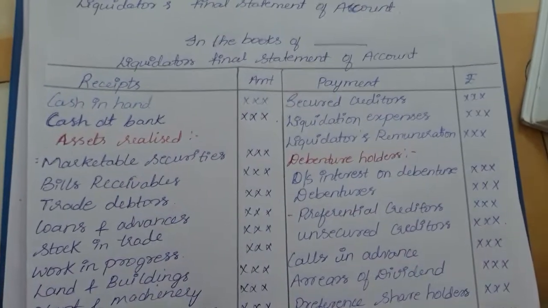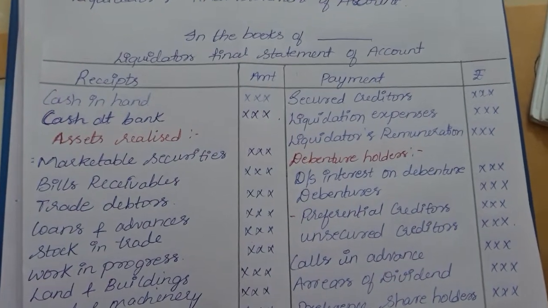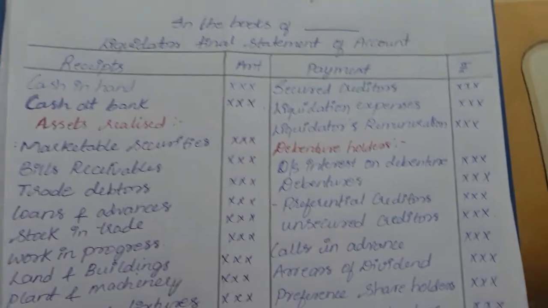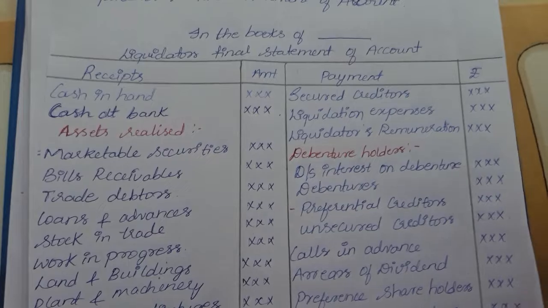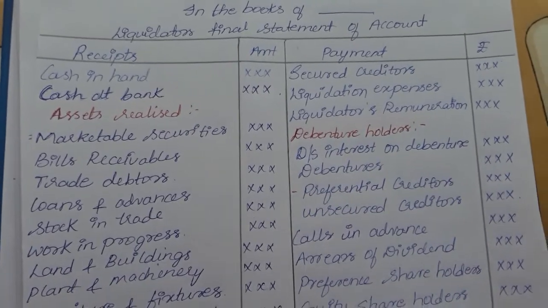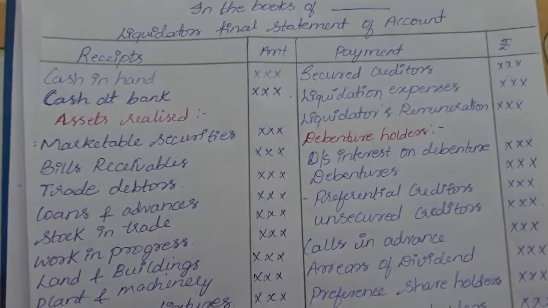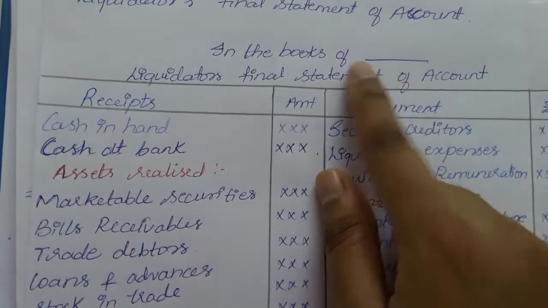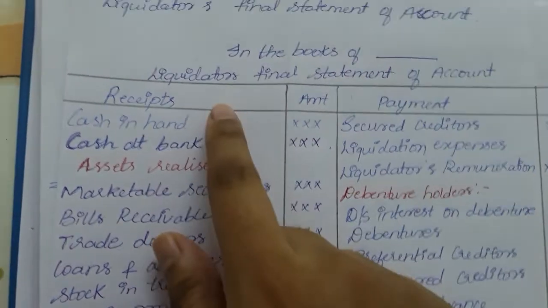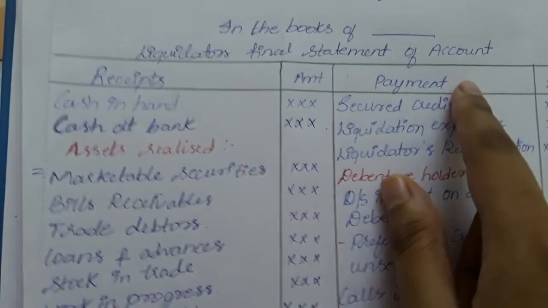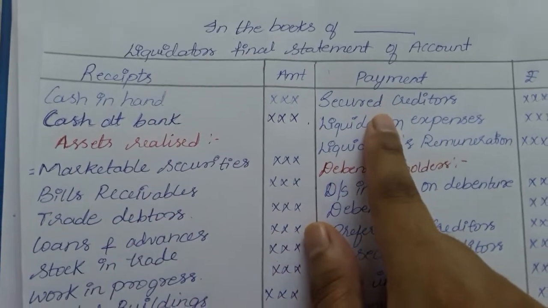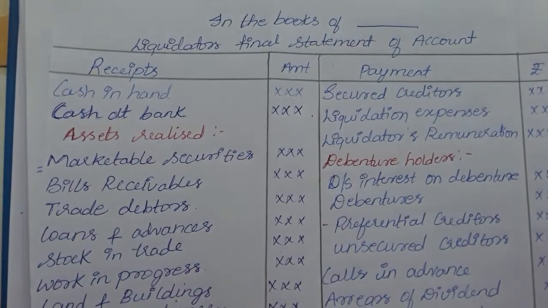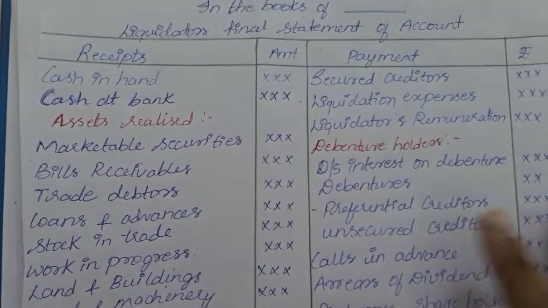Next, coming on to the liquidator's final statement. As I said earlier, the liquidator's work is preparing the final statement. He is supposed to show how the money is realized and how much money is paid. We will be preparing it in the books of the given company, as the liquidator's final statement of accounts, receipt side and payment side. And one more thing, "To" and "By" should not be mentioned here.